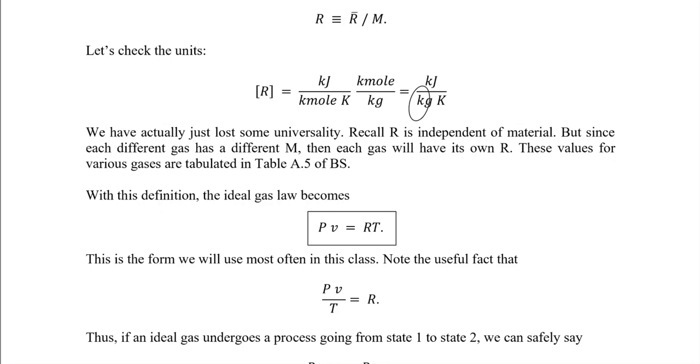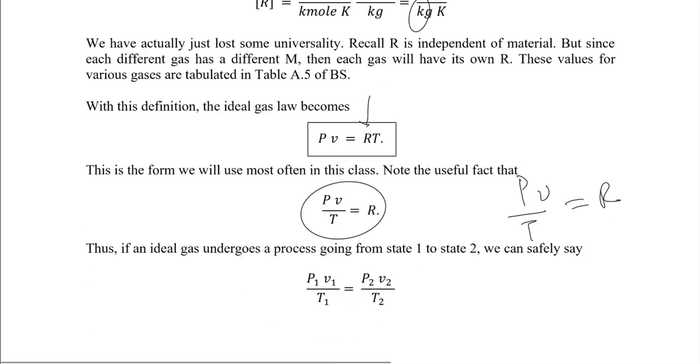So what does this say? It is telling us R is definitely a constant now. So this law or equation derives a relationship between pressure, volume, and temperature. In its simplest form, PV by T is equal to R. That means PV by T is equal to a constant.